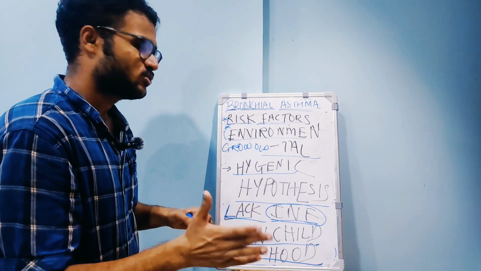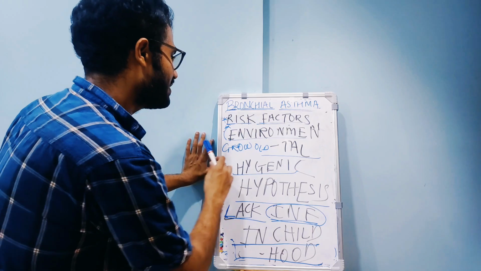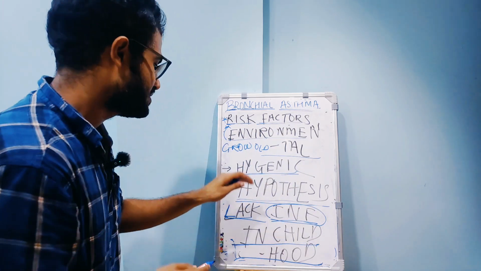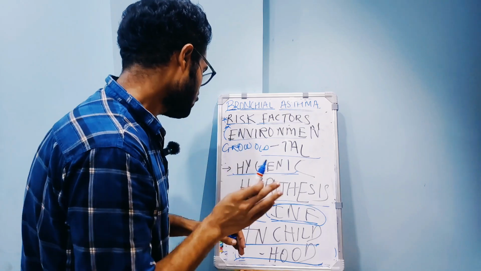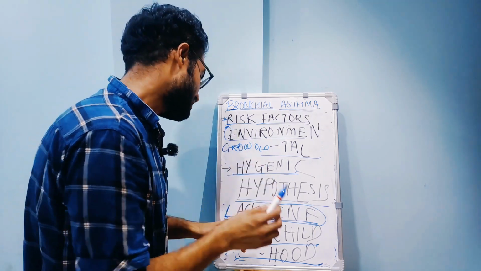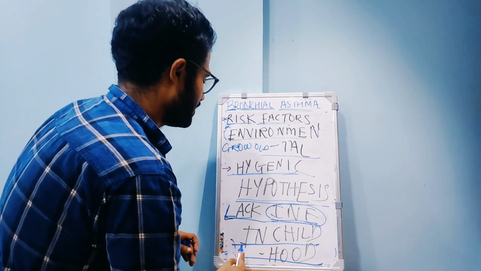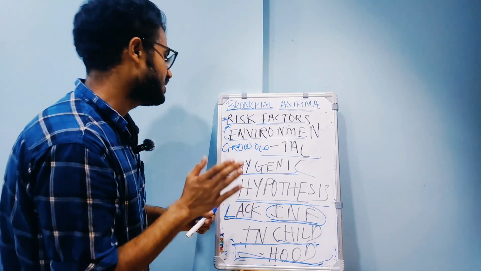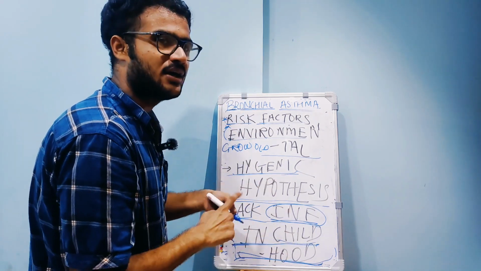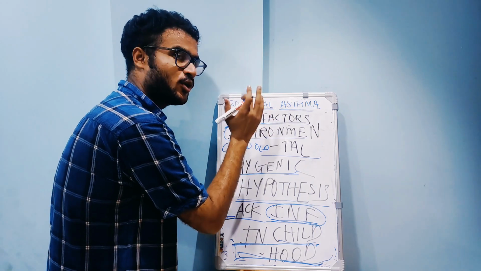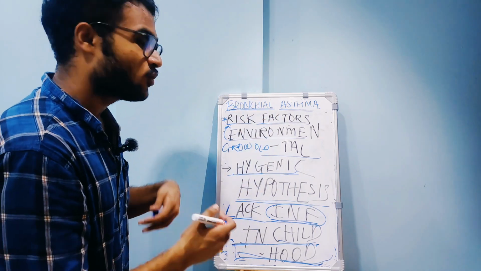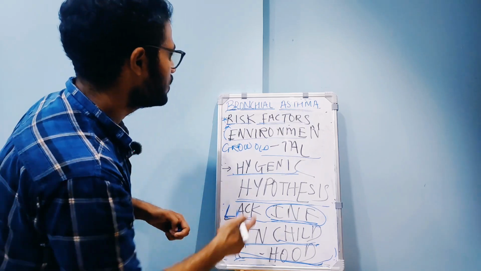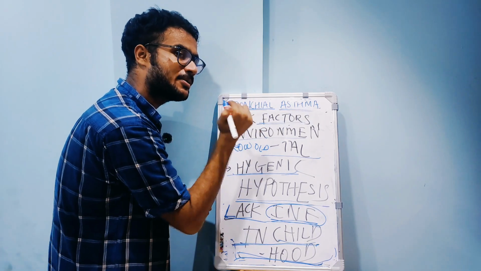condition. So देखिए, environmental risk factor, hygienic hypothesis means those individuals who lacked any kind of infection in the early childhood. Once they grow old, they can precipitate an attack of bronchial asthma because they have not developed enough immunity to fight this condition.